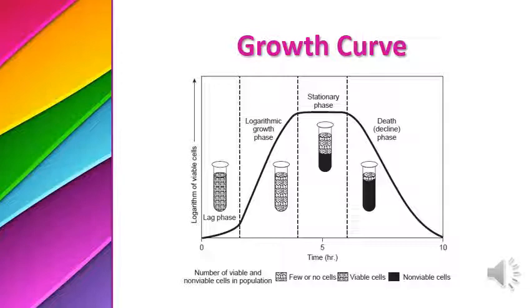This is the stationary phase. In the stationary phase, bacteria grow, but death also occurs. So the death rate and growing rate become equal in this stationary phase.